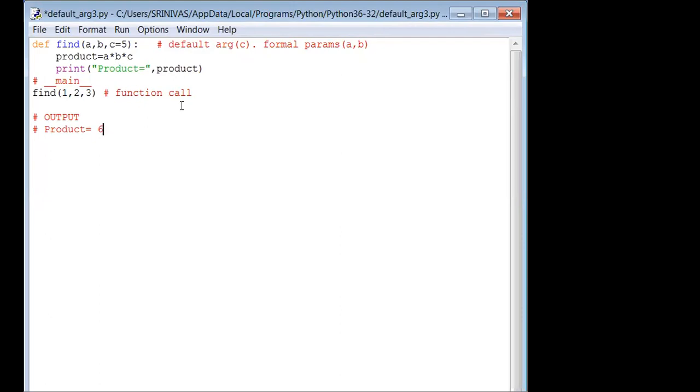Okay, fine. See, 6 is the output. What is the difference between the previous program and this program?